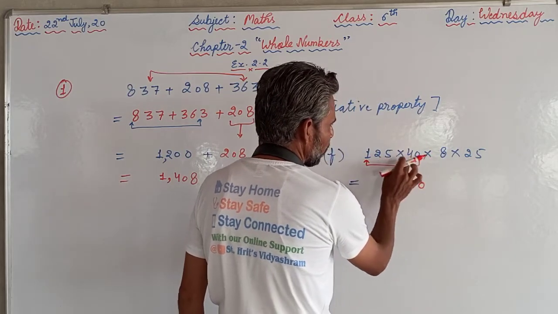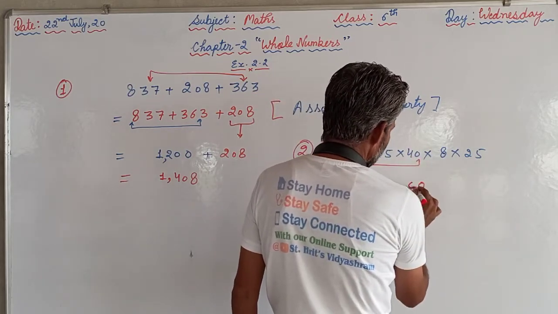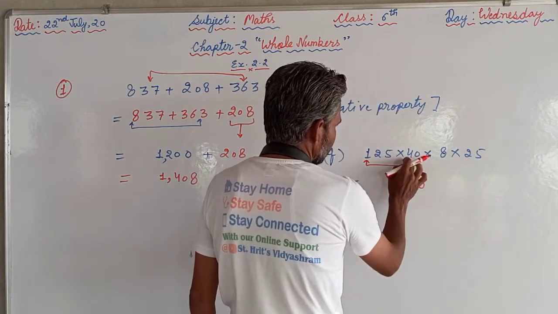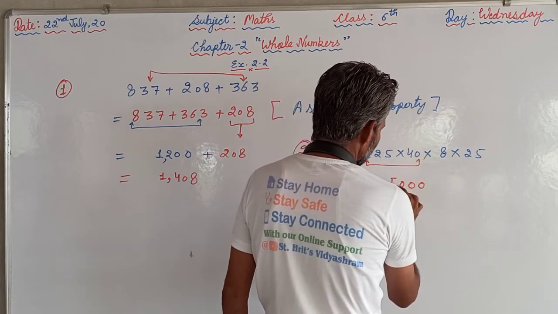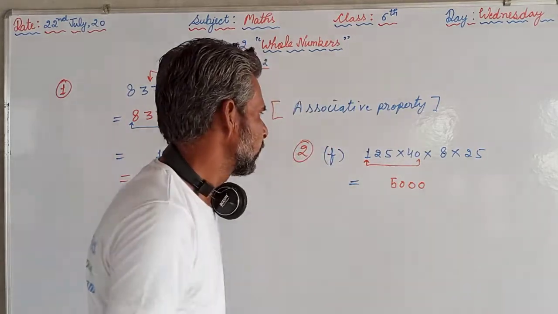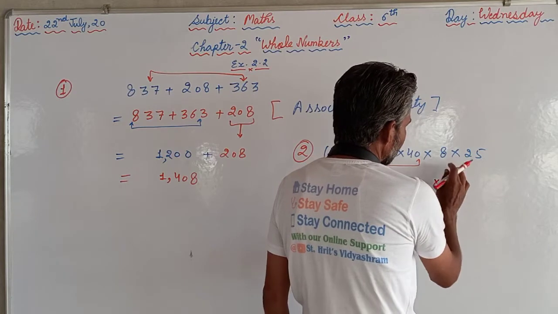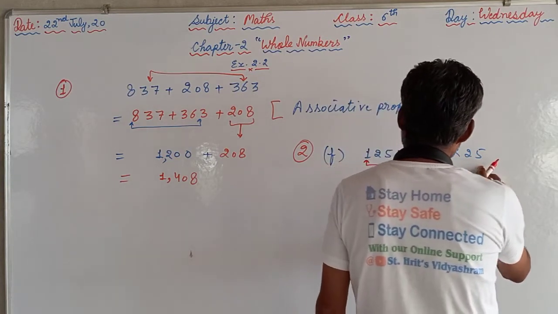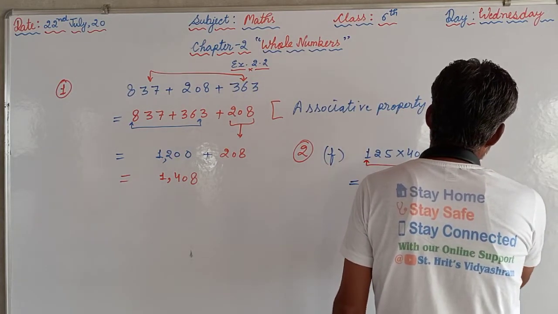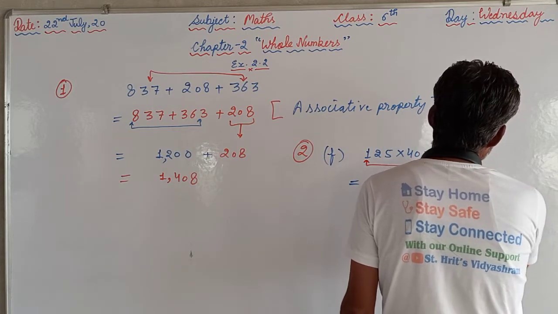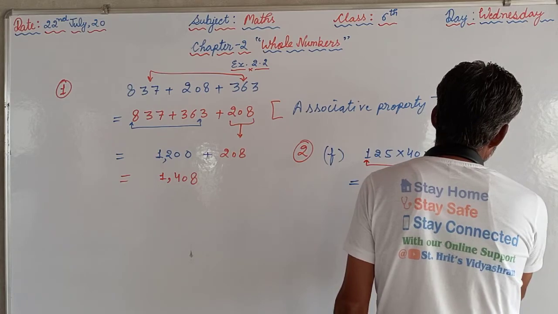Now we can multiply by 4, 4 5s are 20, 0, 2. 4 2s are 8, 8 plus 2 is 10, 0, 1. 4 1s are 4 plus 1 is 5. That will come 5000. At the same time, if we multiply this, 8 5s are 40, 0, 4. 8 2s are 16 plus 4 is 20, so 200.